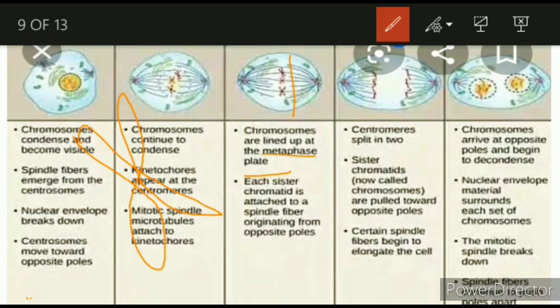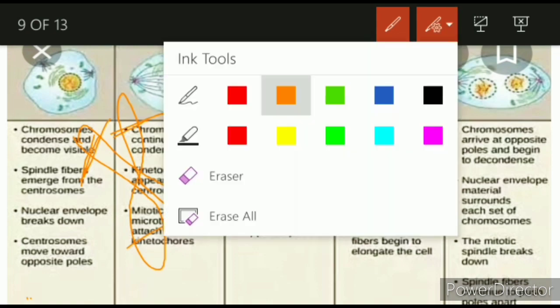Here you can see these are sister chromatids. Sister means they are closely related. Each part of the chromosome is called a chromatid. So these are the sister chromatids. Understand?